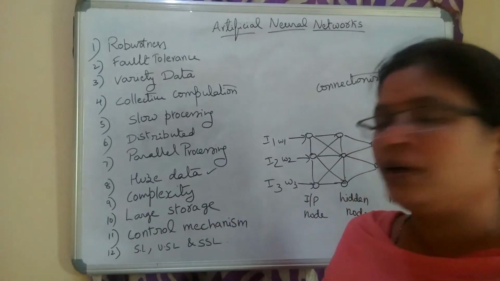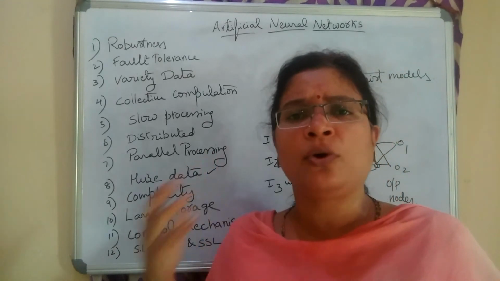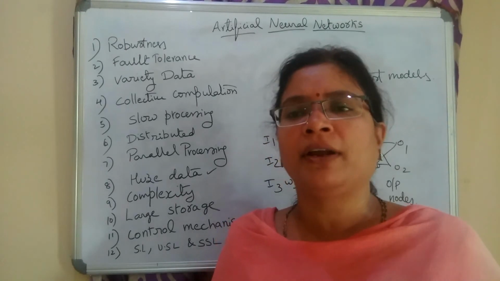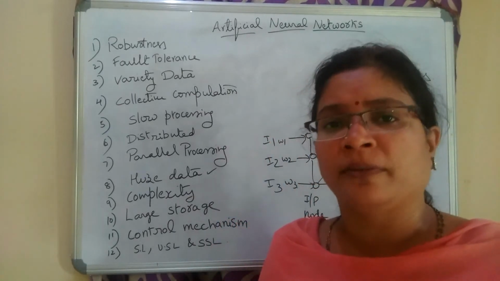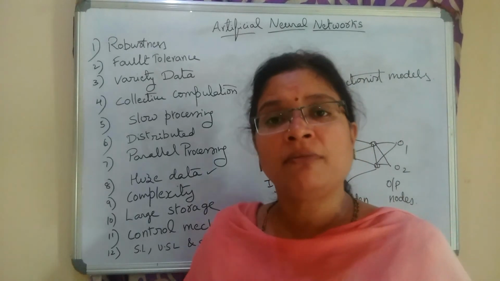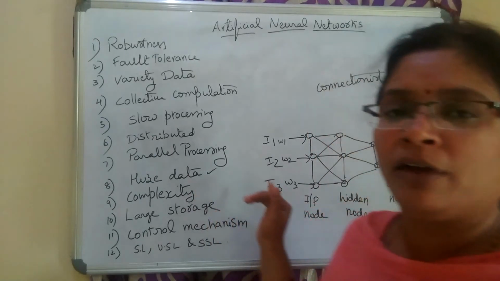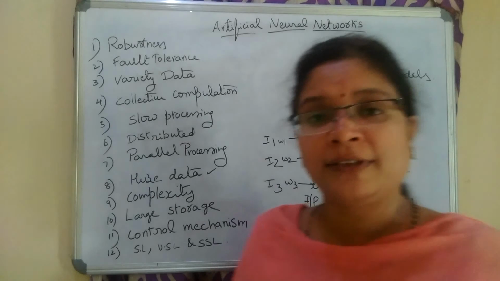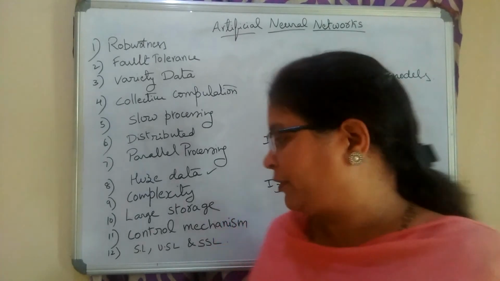The next one is the control mechanism. In the human brain there is no controlling mechanism. All the things can work parallelly, one after another, and collectively they will work. There is no controlling mechanism. In artificial neural networks also there is no controlling mechanism. But there is somewhat of a controlling limit at the input nodes. They take the data input along with the weights. They can control the data at the input nodes. So we can say the input nodes are one kind of controlling unit in artificial neural networks.